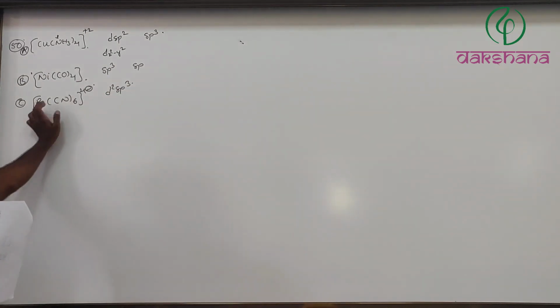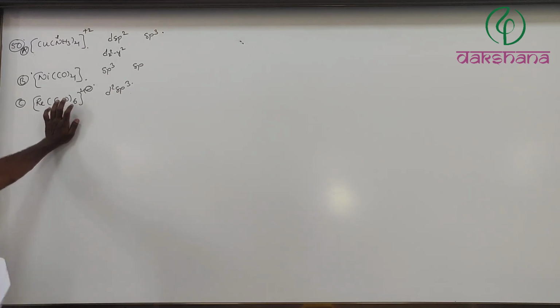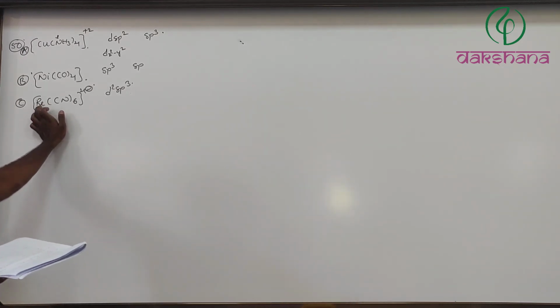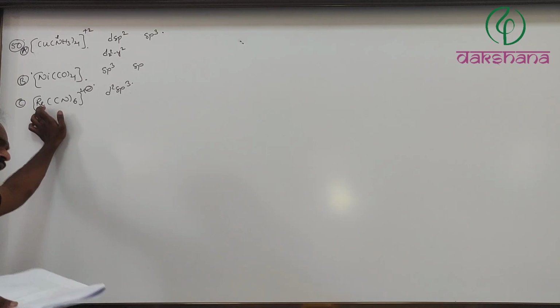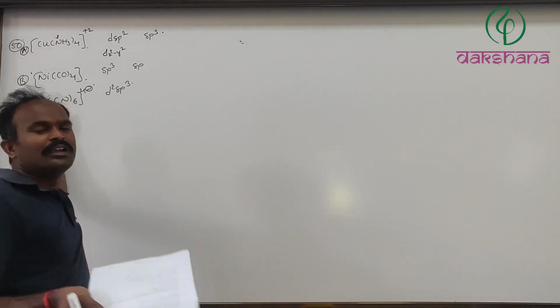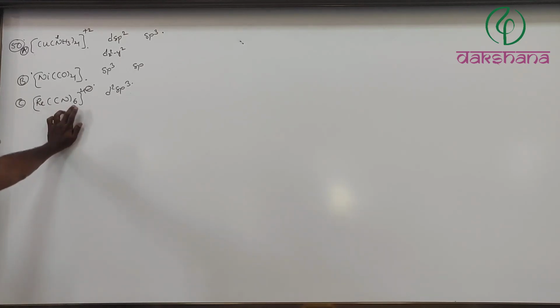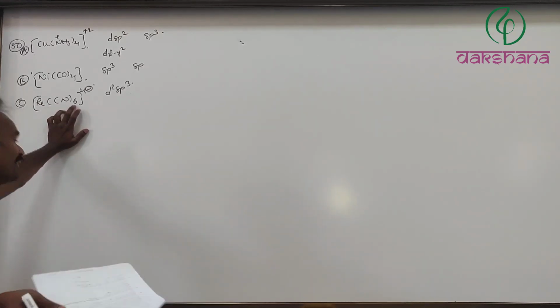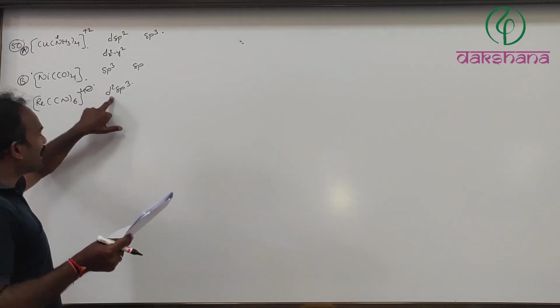Rhenium belongs to the 4d, 5d series. In any series except 3d, every ligand is going to be a strong ligand, and if its coordination number is 4, it forms square planar. If its coordination number is 6, it should be octahedral. True. Now it is d2sp3 hybridization.